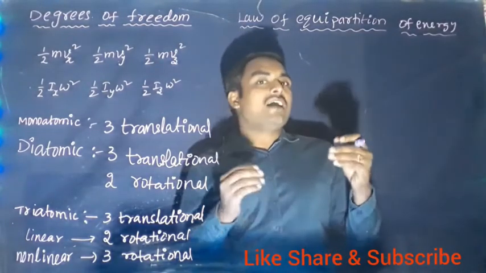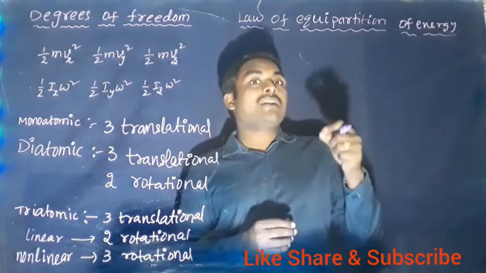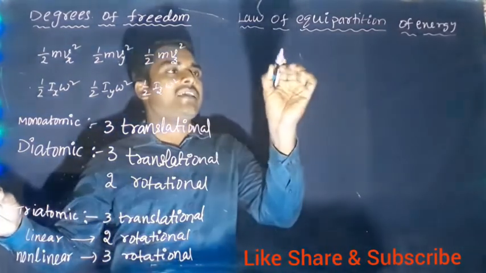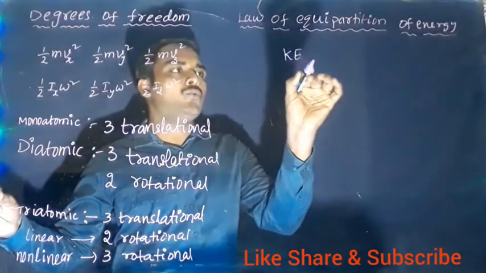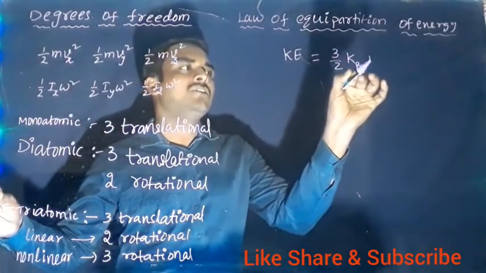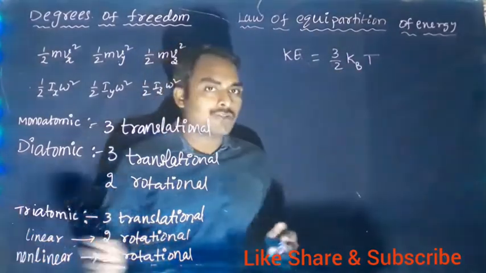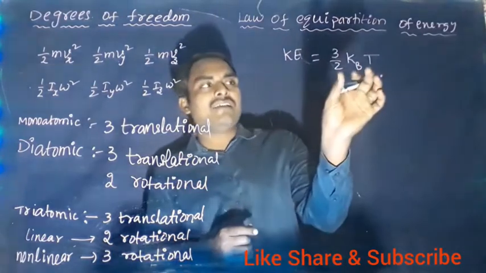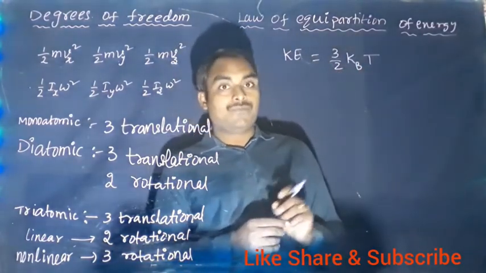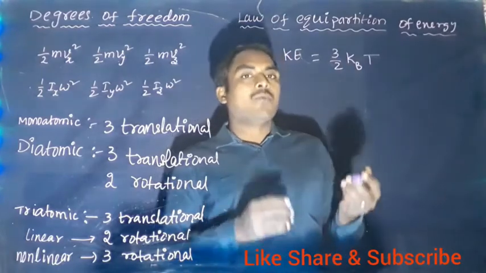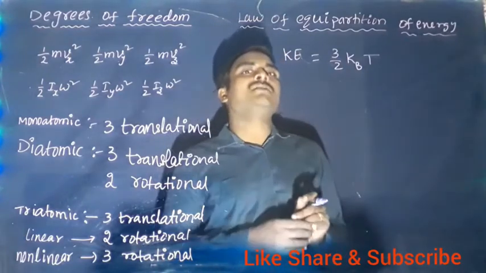Now, already we have derived the thermal kinetic energy of a molecule. Thermal kinetic energy KE equals 3 by 2 kBT. kB is the Boltzmann constant, T is the temperature of the gas. When we derived this kinetic energy, we considered that the molecule has only translatory motion.